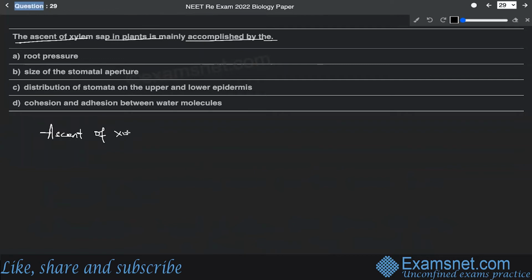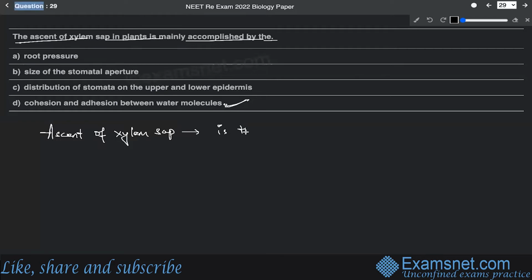And this ascent of xylem sap is primarily related with two important phenomena found in the water molecule, and that is called cohesion and adhesion. All right, so we will be discussing this as well.